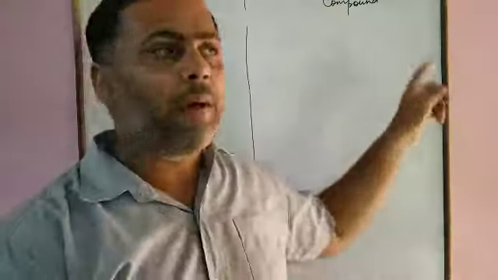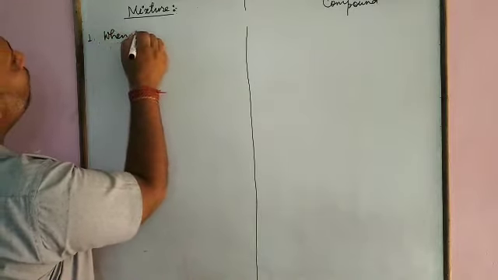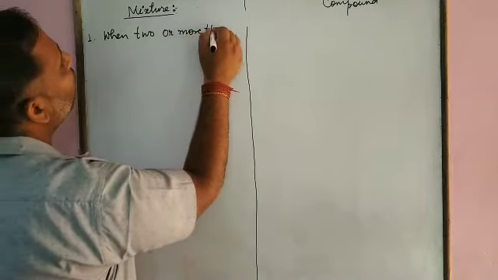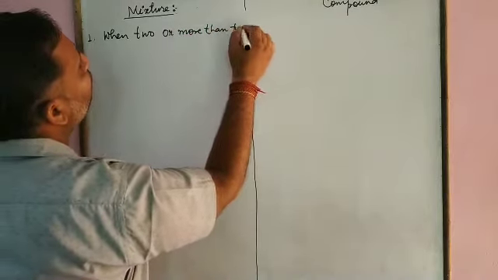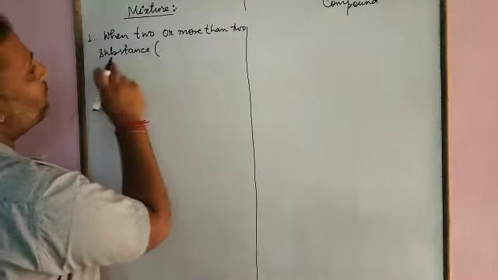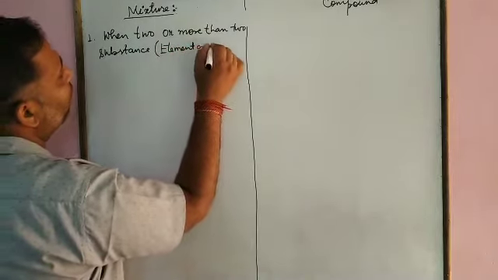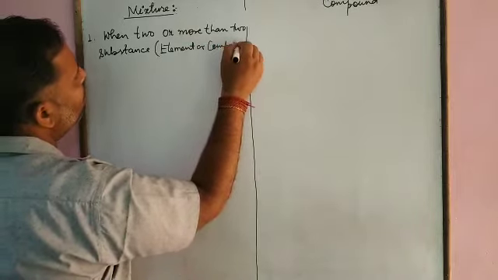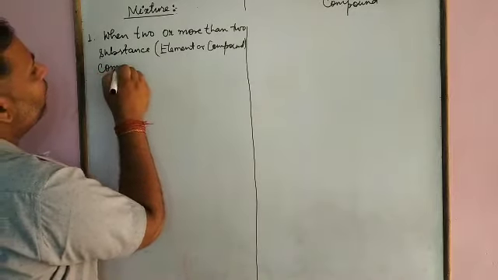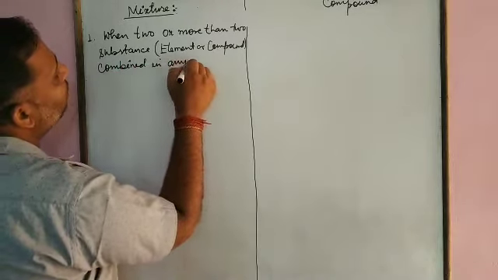The first difference we have is that in case of mixture, when two or more than two substances, substance meaning element or compound, combine in any proportion.